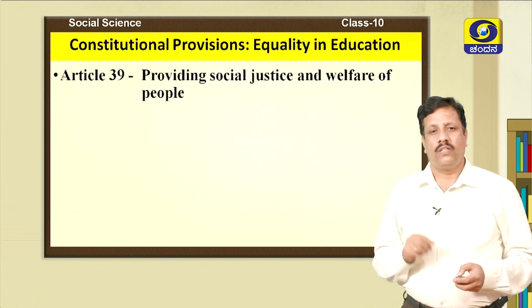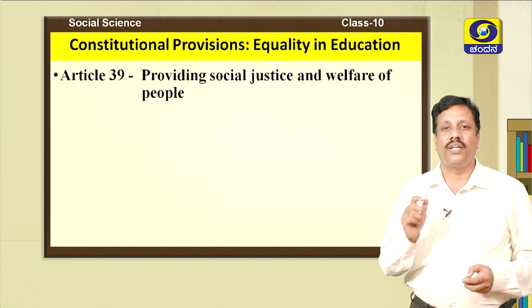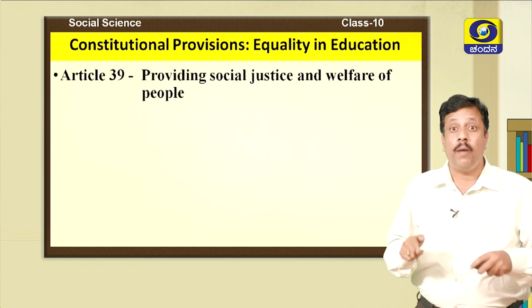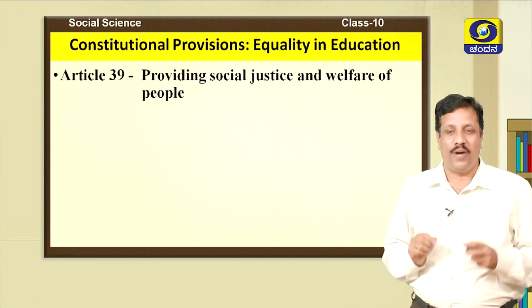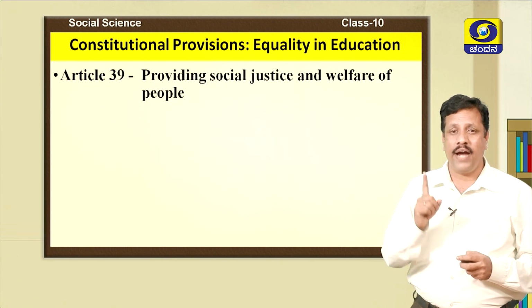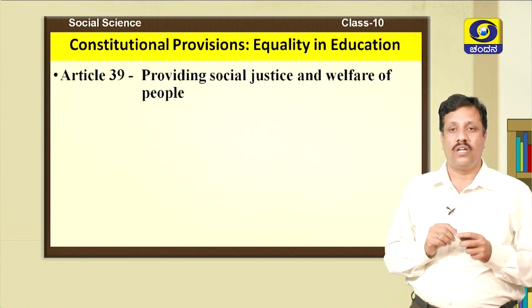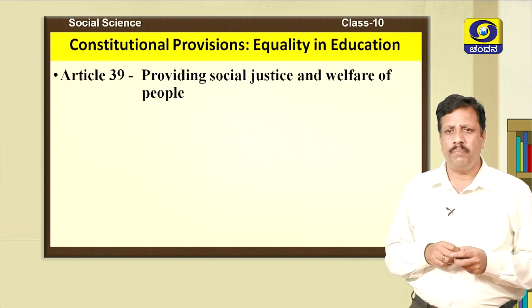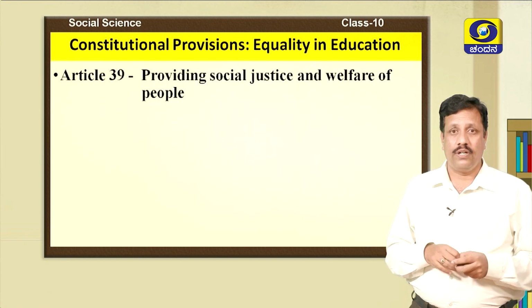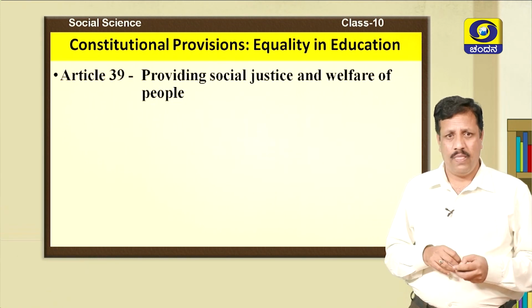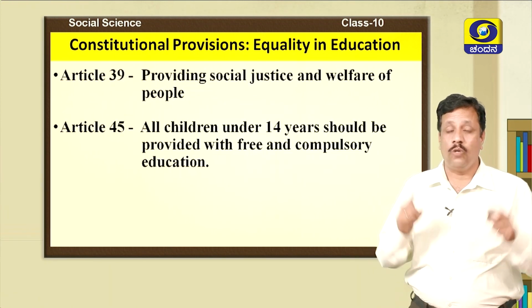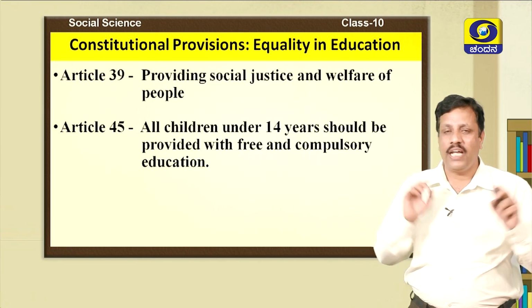Okay. The first one is Article 39. Article 39 says that providing social justice and welfare of people is the duty of the government. So, the government should provide social justice to its citizens and achieve welfare of the people. So, what is welfare of people? Providing all kinds of facilities: health facilities, educational facilities and other facilities. And Article 45 says that all children under 14 years should be provided with free and compulsory education.